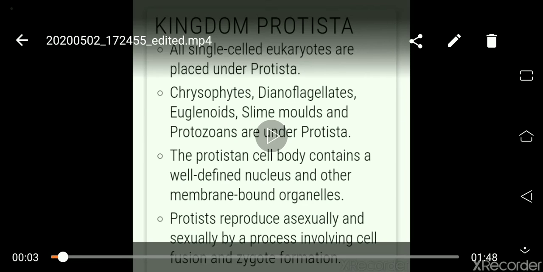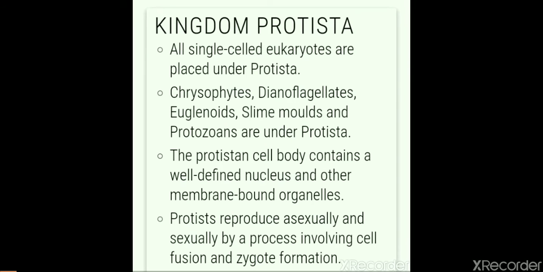This video is for class 11th. The chapter is biological classification, in which you will study the topic kingdom Protista. Kingdom Protista includes eukaryotic organisms, and these eukaryotic organisms have a well-defined nucleus and other membrane-bound organelles.